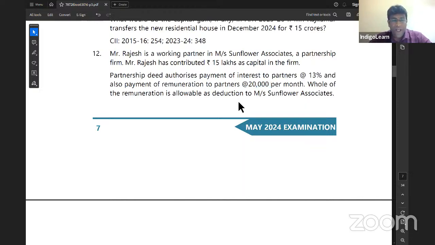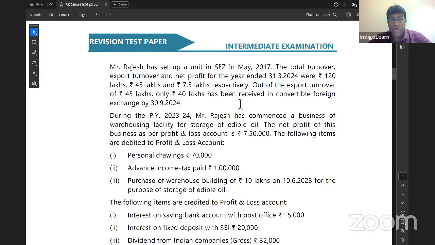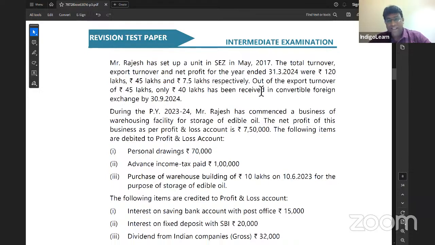Very good. Rajesh has set up a unit in Special Economic Zone in May 2017. If it is SEZ, we can take exemption, profits into export turnover divided by total turnover. And that exemption will come only under optional tax regime, but not under default tax regime. Next. Even though entire export turnover is 45 lakh, only 40 lakhs has come by 30th September. So for exemption purpose, only 40 lakhs will be considered.